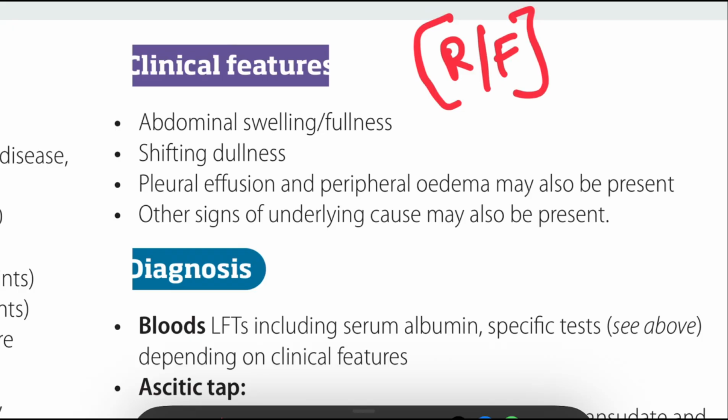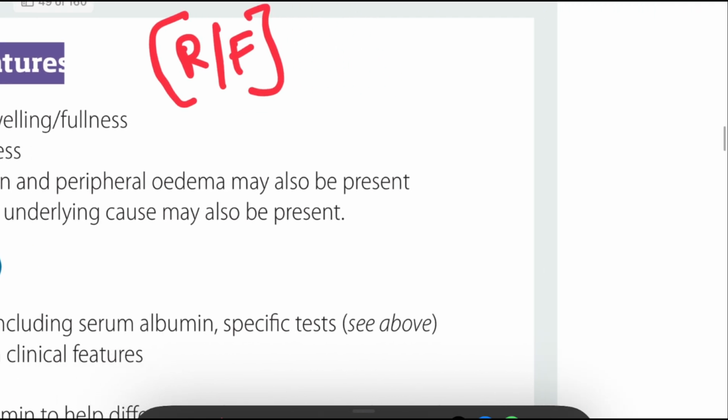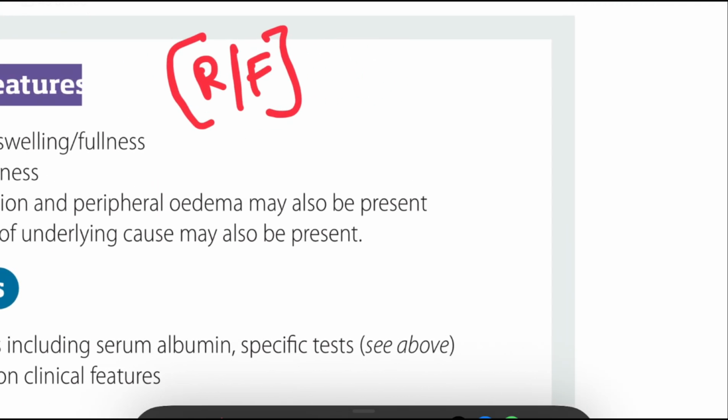Okay. So whenever a patient has ascites, how do we grade it? If a patient has ascites, we divide it into three grades: grade 1, grade 2, and grade 3. This classification helps to assess the volume of the peritoneal fluid.